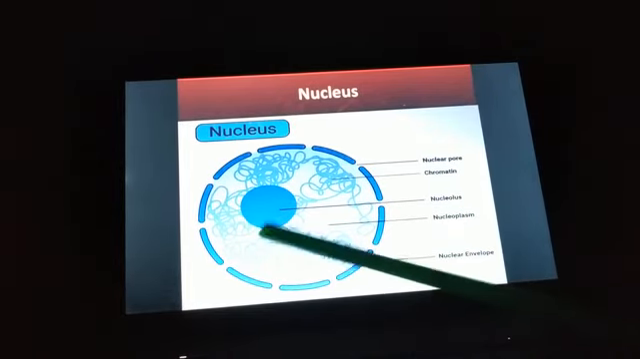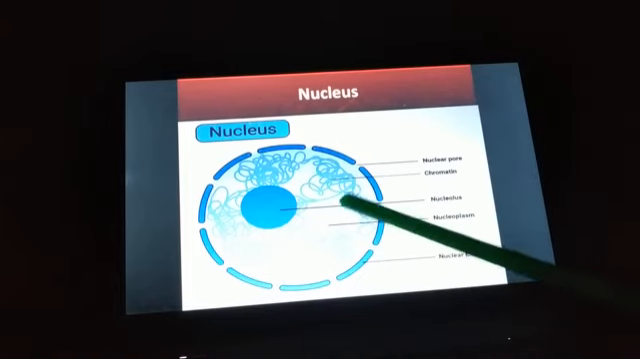Next we have chromatin, the thread-like structure. Can you see? These are chromatin.